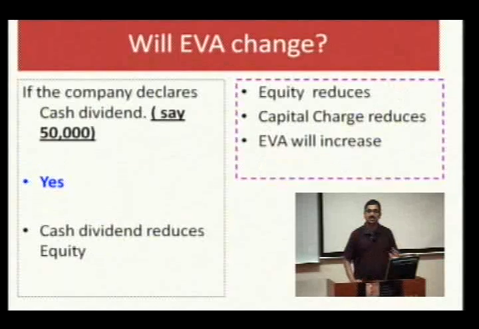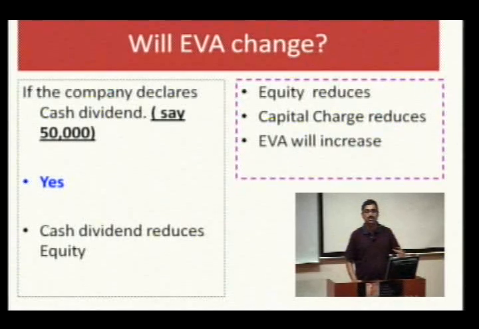There is every possibility the cash dividend will affect the EVA, but how? In this case, equity reduces, the capital employed reduces, and since equity reduces, the capital charge will reduce and, all other things remaining constant, the EVA will increase.